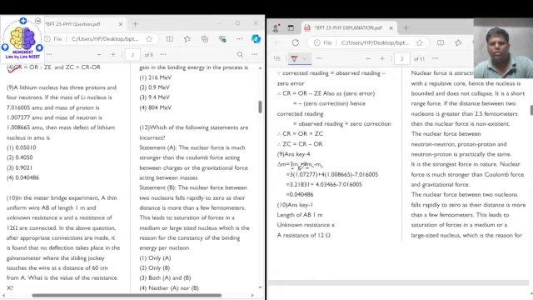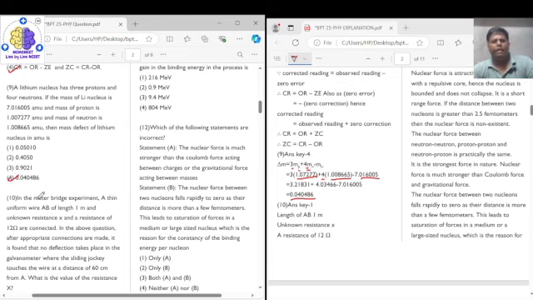So there are 3 protons and 4 neutrons. So 3 into mass of proton plus 4 into mass of neutron minus the mass of the lithium nuclei. Solving this, we'll get mass defect as 0.040486, which is in your option 4. So the correct answer for this question is option 4, right?